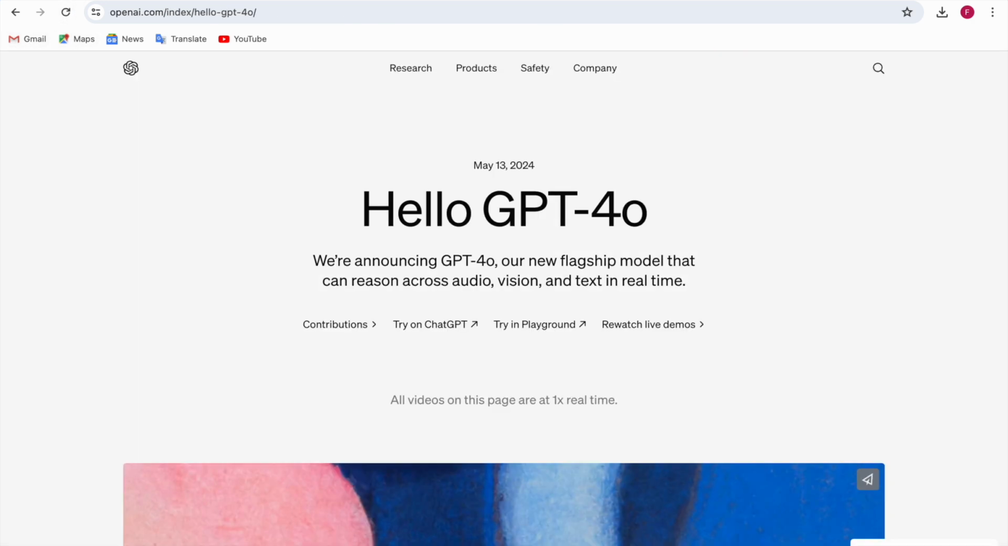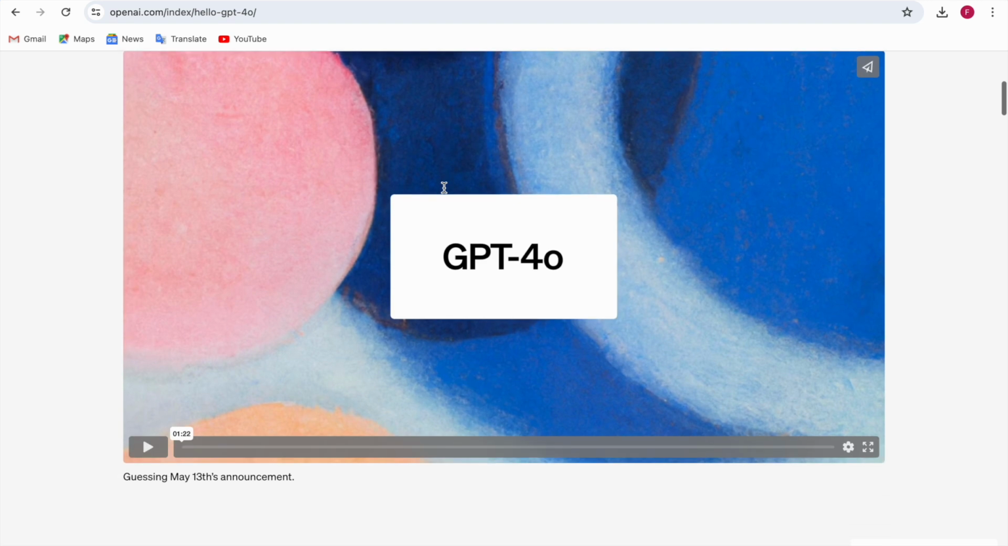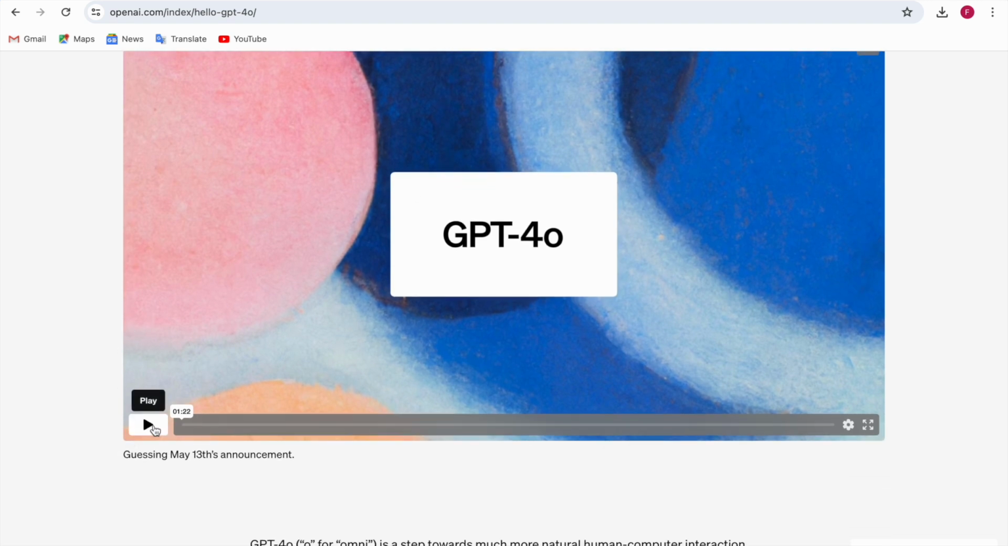So this is the main page or the website of OpenAI, in which you can see here. Now let me show you this about the announcement.